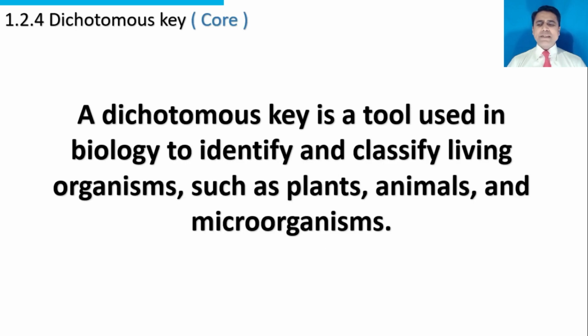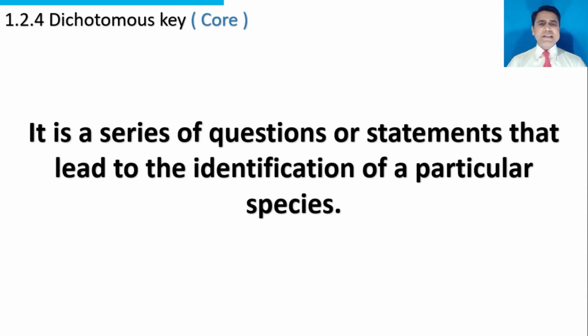A dichotomous key is a tool used in biology to identify and classify living organisms such as plants, animals, and microorganisms. It is a series of questions or statements that lead to the identification of a particular species.